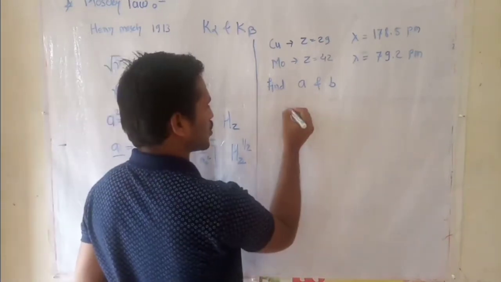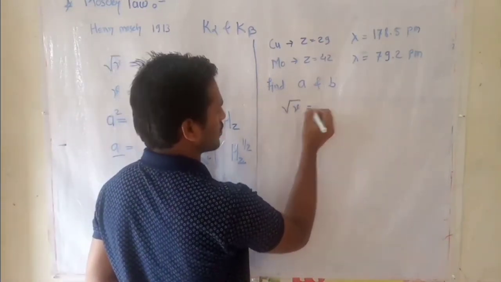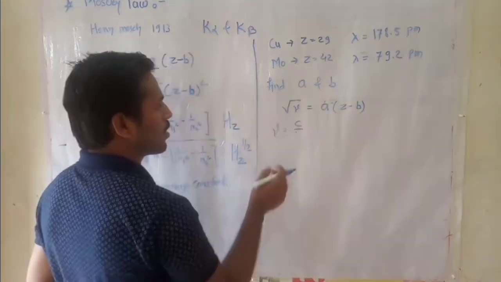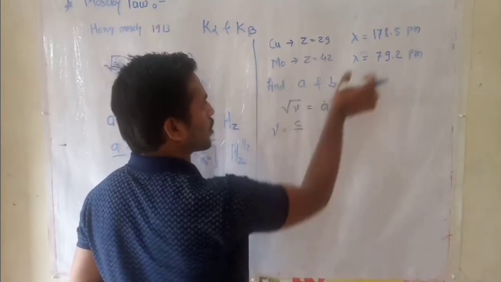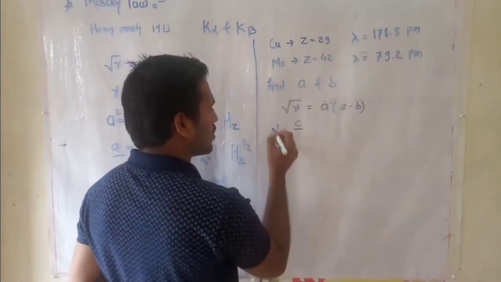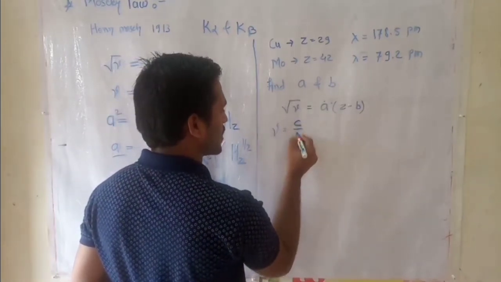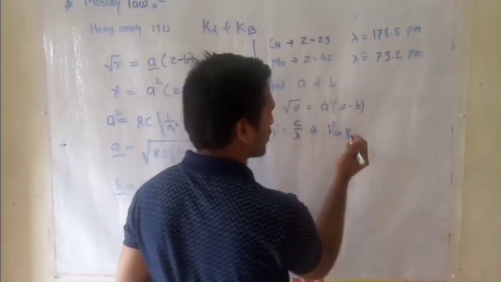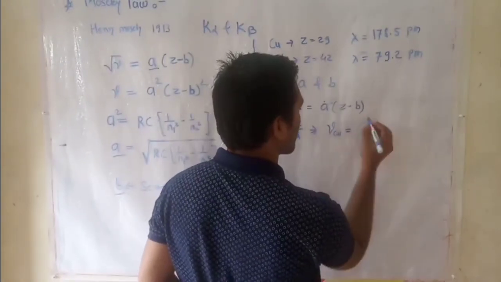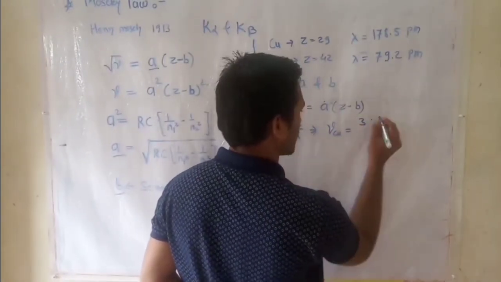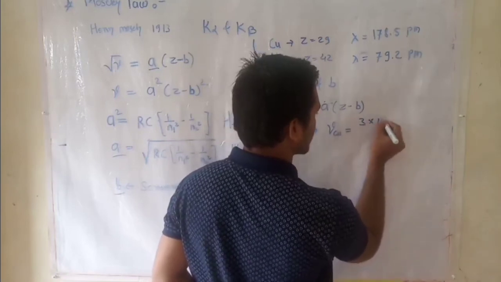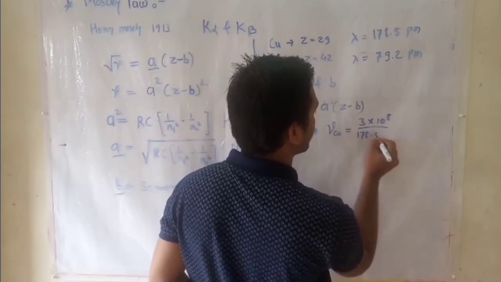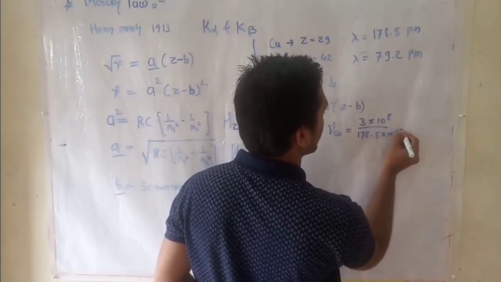We have Moseley's law, square root of frequency equals a into (Z minus b). We can find out the frequency from the wavelength by the relationship frequency equals c by wavelength. Therefore, the frequency of X-ray produced by the copper material can be found by this formula, speed of light 3 into 10 raised to 8 divided by wavelength 178.5 into 10 raised to minus 12.